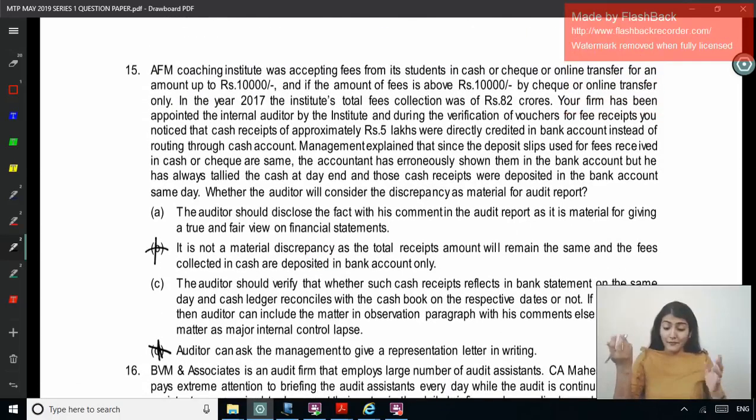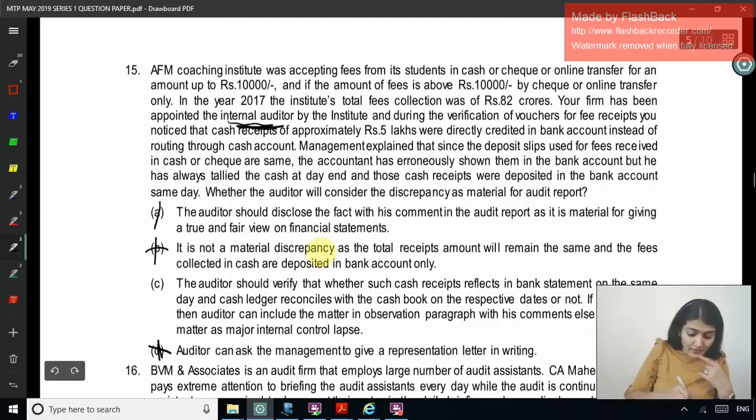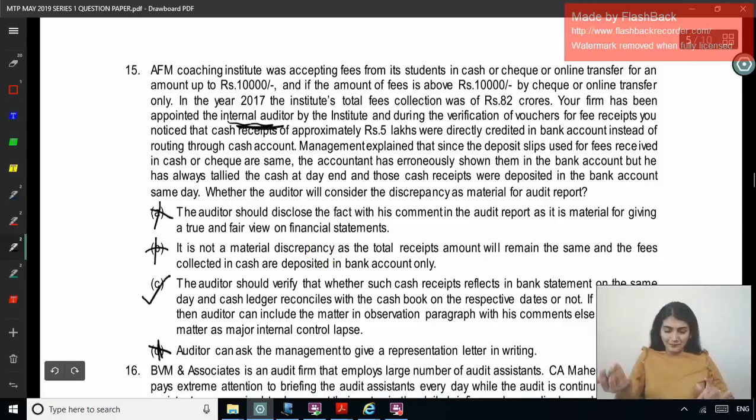That is, it is a matter affecting the true and fair view. Who are you over here? What have they said? What will the auditor do about the discrepancy? Appointed as the internal auditor. So you are not concerned with the true and fair view. Right, so the option left is C. Okay.